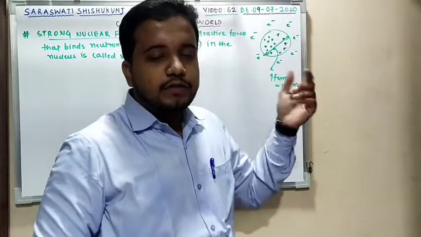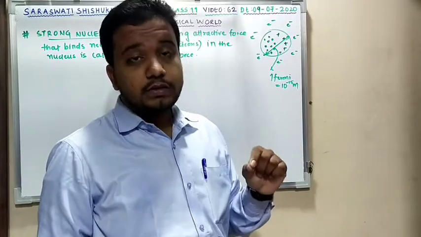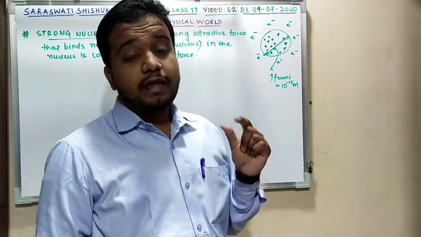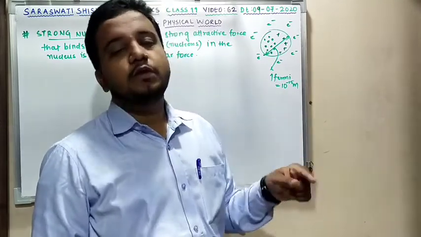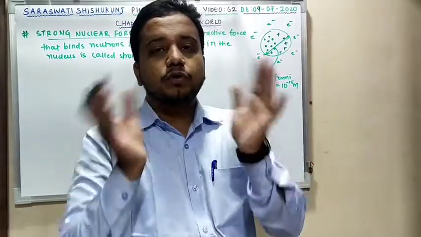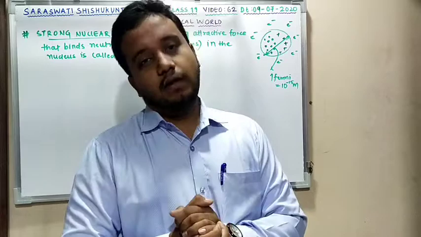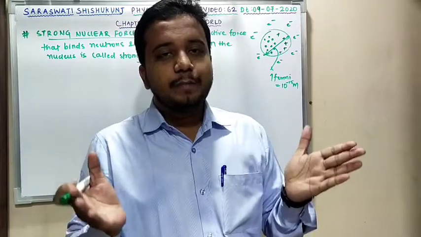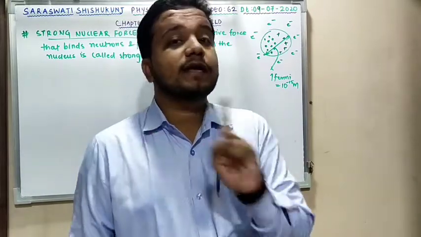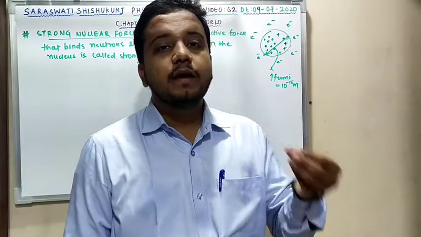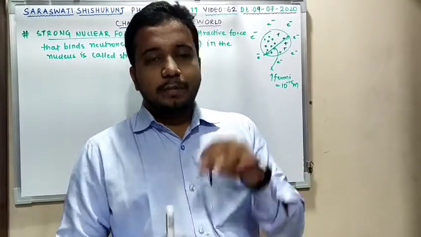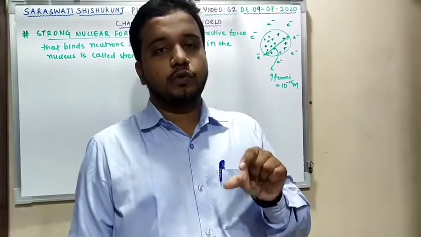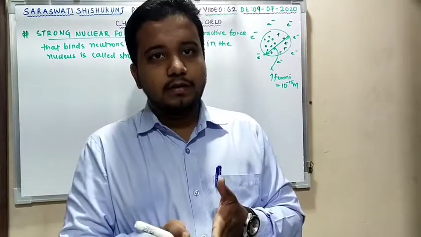There must be an attractive force in the nucleus which binds together the protons and neutrons, because there would be electrostatic repulsion between two protons, and there must be some force which overcomes this force. Then only will the protons and neutrons be bound together in the nucleus. Suppose electrostatic repulsion between two protons is more than the strong nuclear force, the nucleus might not exist, meaning protons and neutrons cannot be bound together. Here there is some strong attractive force greater than the electrostatic repulsion between two protons.